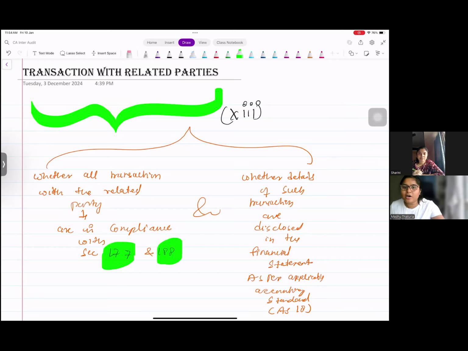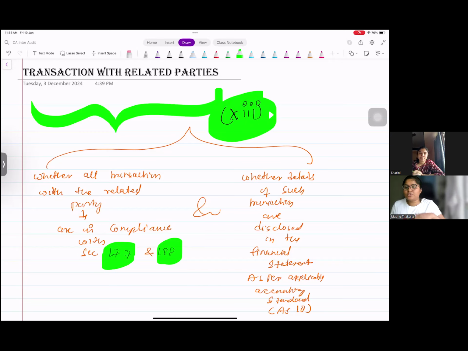As an auditor in the CARO, we have to report whether, for all the transactions conducted with the related party, they have complied with 177 and 188. And just remember this 177, 188 is related to clause 13 related party. Yes, right, ma'am. Second, not just they have to comply with the requirement of Companies Act, they have also